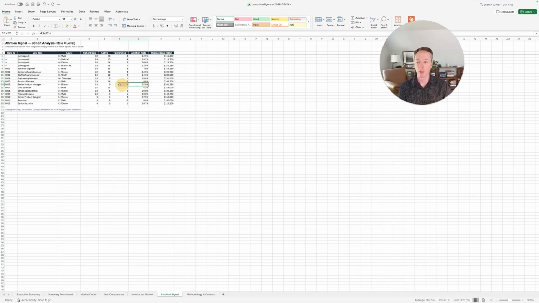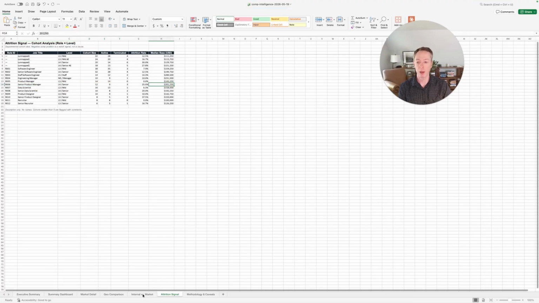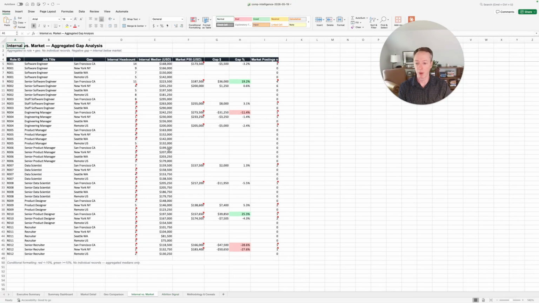We can look at some of these roles where we have a 25% attrition rate for a senior product manager, and the median base there was 200,000. And we look at our senior product managers here, we can see that we have a pretty wide spread. So this remote product manager could potentially be a risk, but we don't have any market data to actually go and have a look at that. So this is maybe where we want to enrich more data.